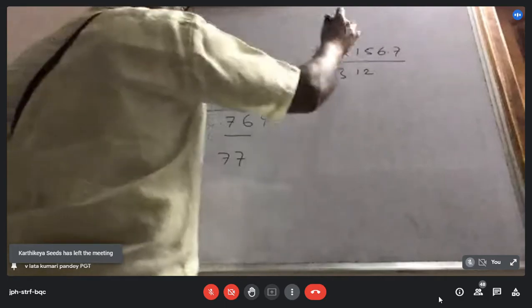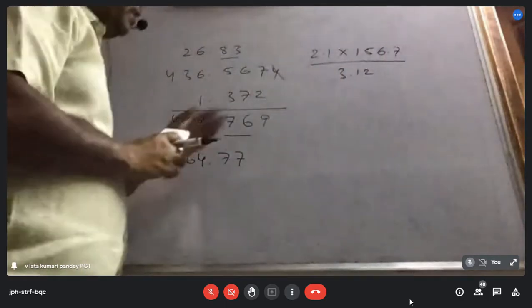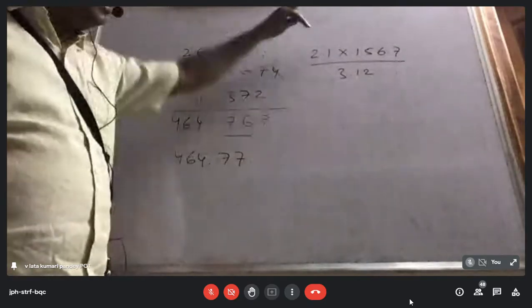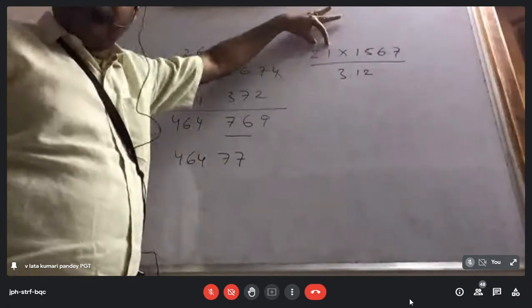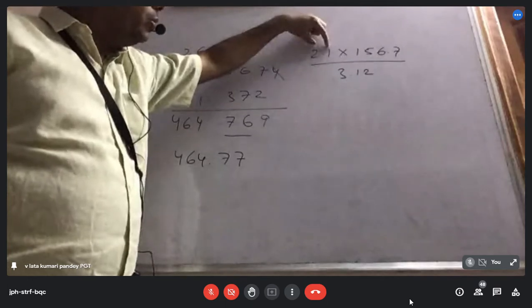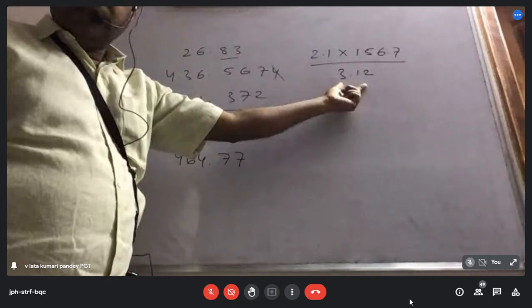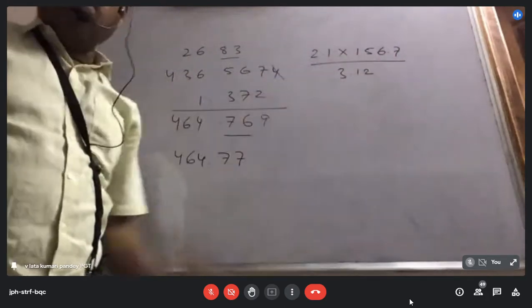You see there are 3 numbers, 1, 2, 3 involved in the operation. This one contains the least number of significant figures. Here the number of significant figures is 2, here it is 3, and here it is 4.